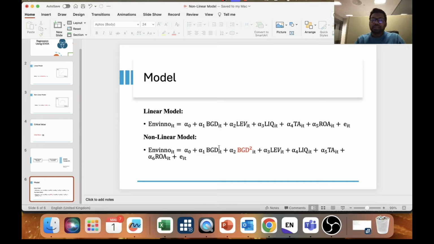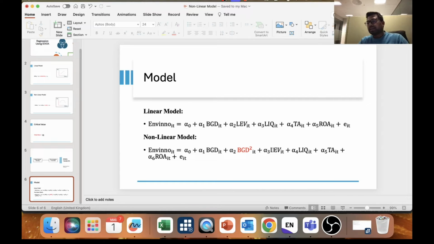So actually we have two variables here: board gender diversity and the square of board gender diversity. The basic difference between these two models is that you need to square the independent variable. That's it. Now there is an issue: how could you know whether there is non-linearity or not? To get the impact of non-linearity, both of these variables should be significant. That means board gender diversity should significantly impact environmental innovation, and the square term of board gender diversity should also influence environmental innovation.